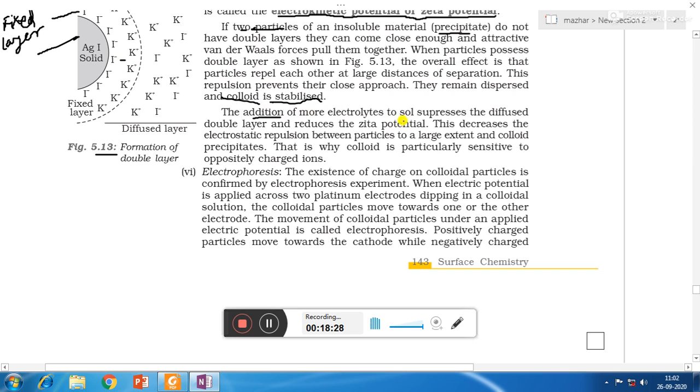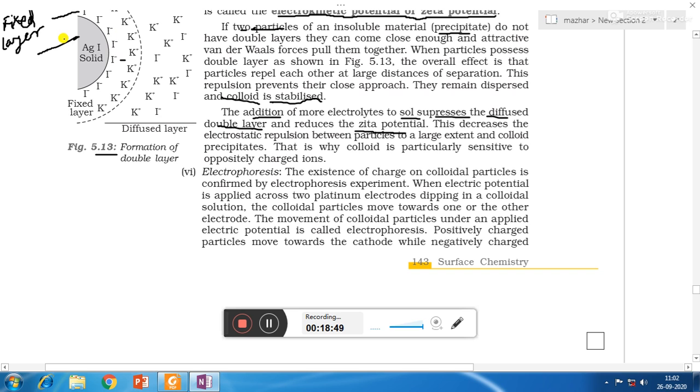The addition of more electrolytes to sol suppresses the diffused double layer and reduces zeta potential. That means if less amount of electrolyte is there, it is able to keep the colloid stable. But if more amount of electrolyte is there, then what will happen?